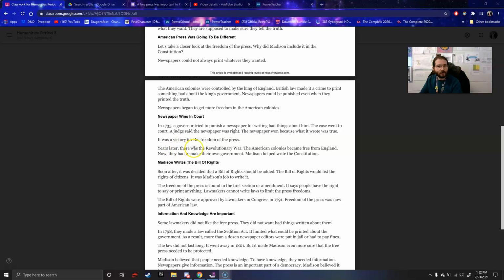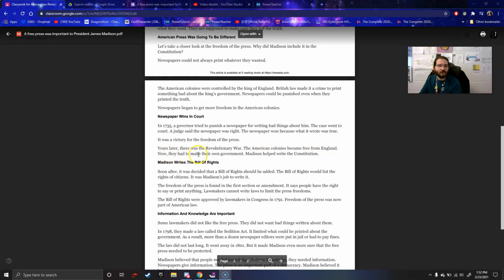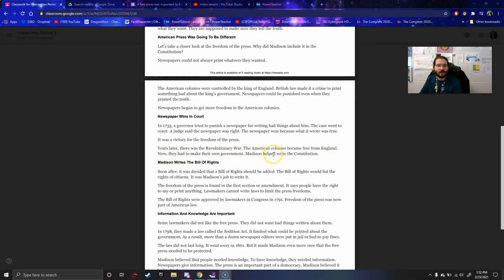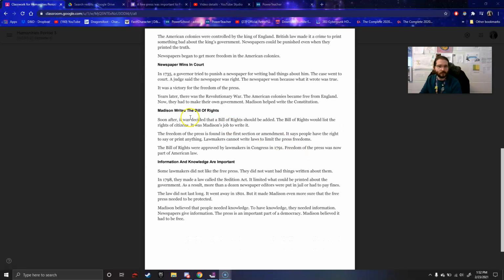Years later, there was a Revolutionary War. The American colonies became free from England. Now, they had to make their own government. Madison helped write the Constitution.